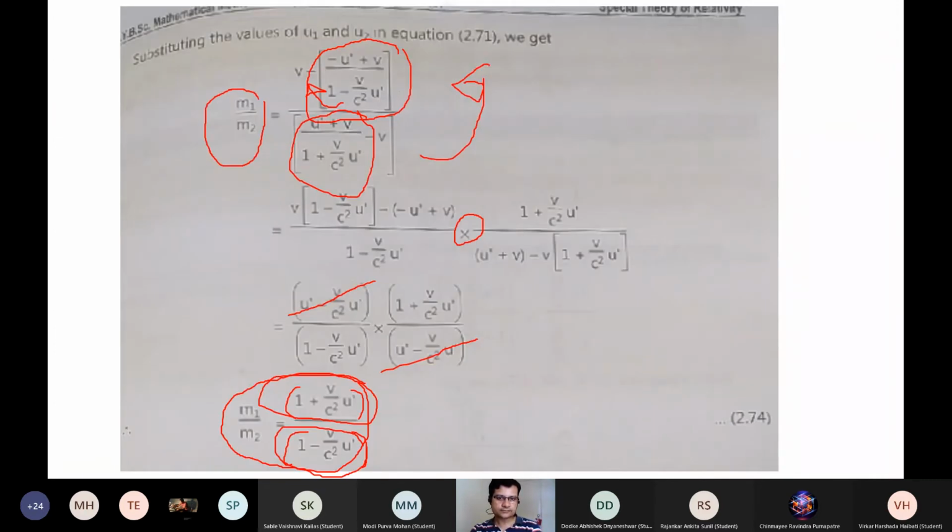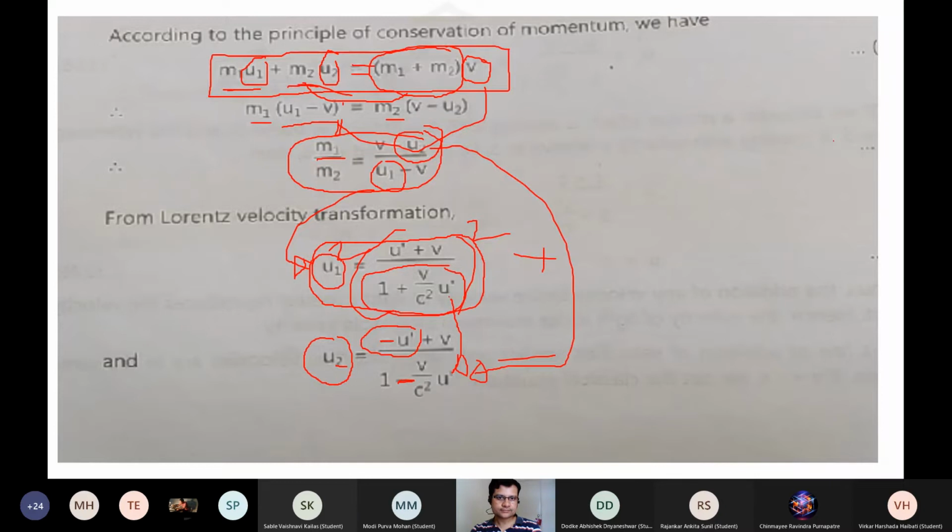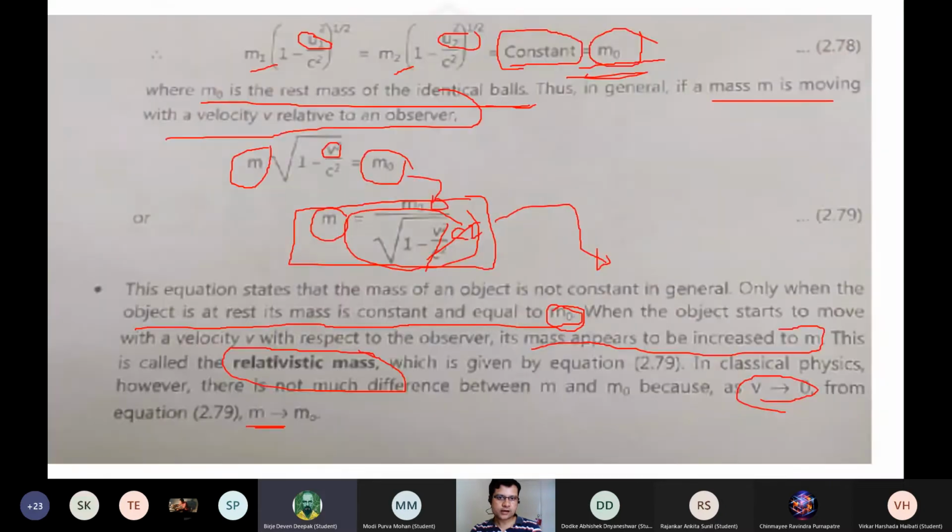Yes. Sir, will you go to the last formula, the final formula that you got? Yeah. This one.